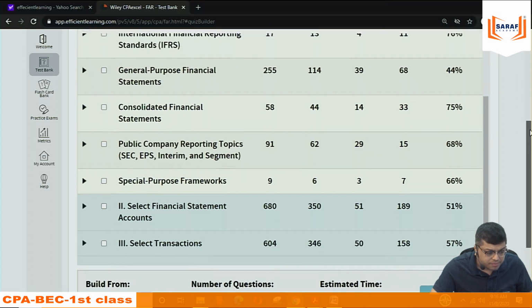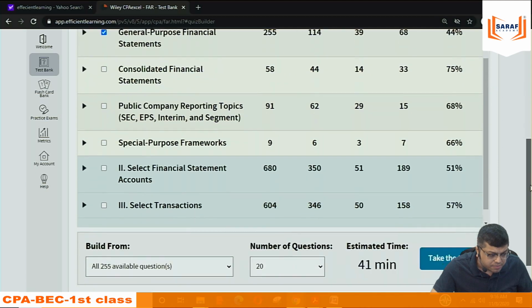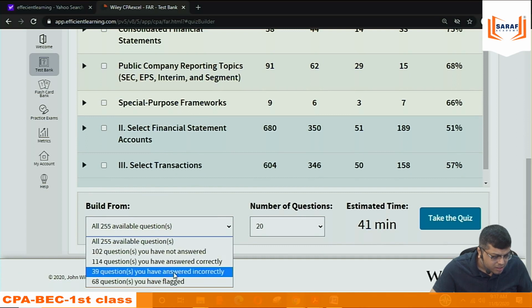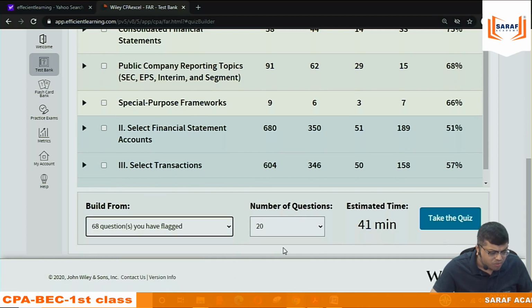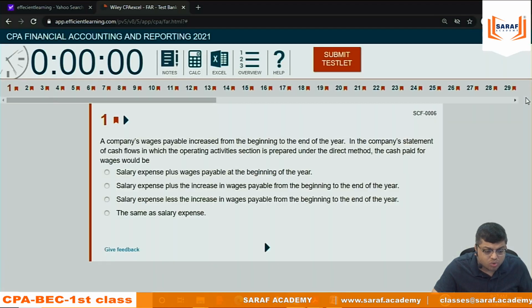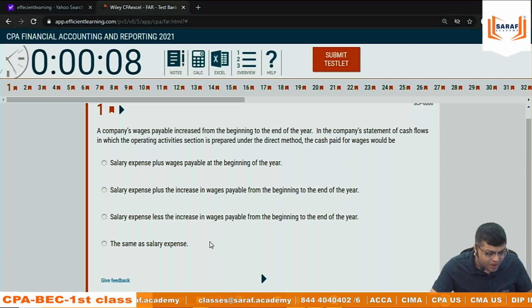For each topic, it shows the total number of questions, how many questions we have done, how many incorrect, and flagged, that is, we want to revise. It will show the entire detail. Suppose I want to go into this and do my flagged questions. I want to check my flagged questions again, all 68 questions I have already done. Flagged means in these questions I found some issues. I thought that I should revise again before giving the exam. So these flagged questions are coming.